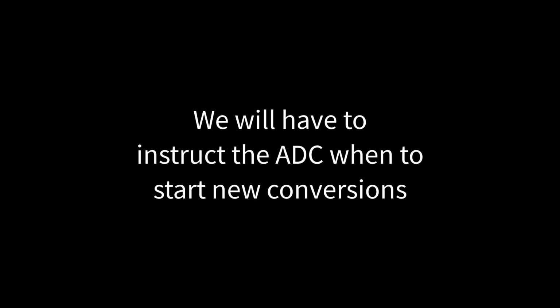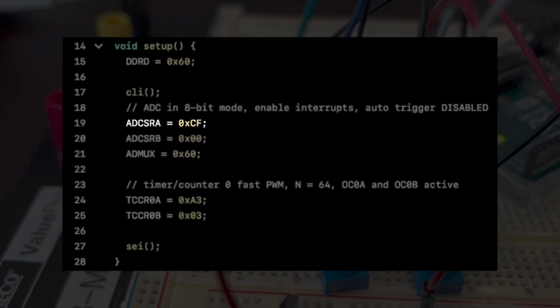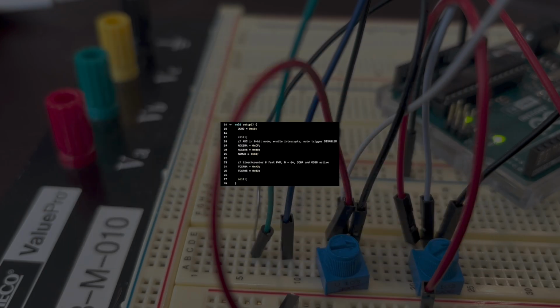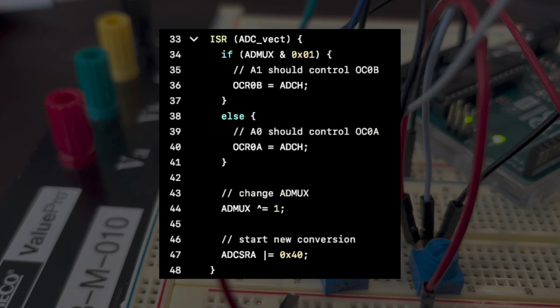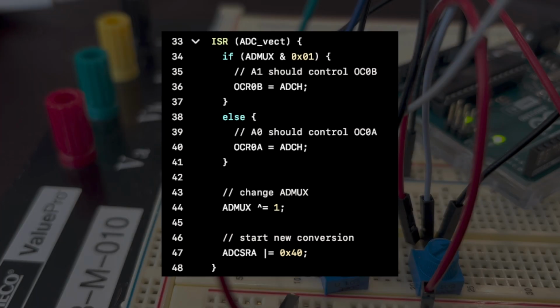To solve this problem, we can disable auto triggering. This means the ADC will no longer be operating in free running mode. Once a conversion is complete, we have to tell it when to start a new one. However, this is not a big deal and only takes one line of code to do. The only change I made to my code was to clear ADATE, so my new value for ADCSRA is 0xCF. Then, at the end of my ADC interrupt service routine, after toggling the LSB of ADMUX, I use a bitwise OR operation to set ADSC, the start conversion bit. This tells the ADC to trigger a new conversion cycle.